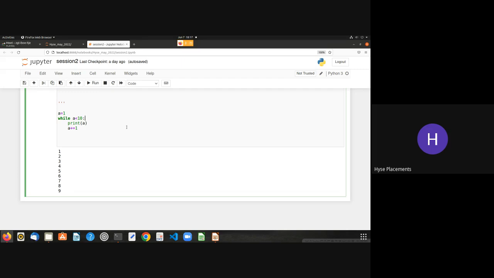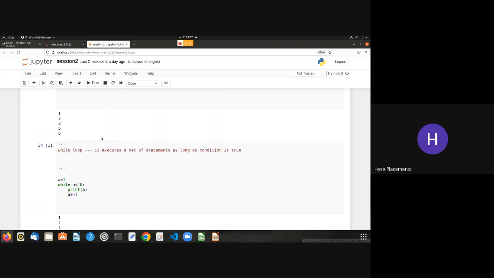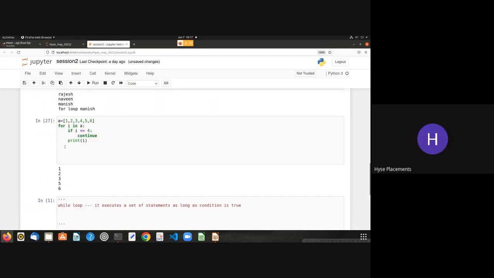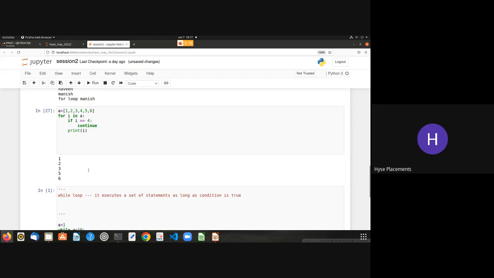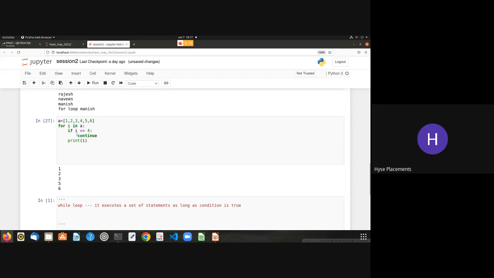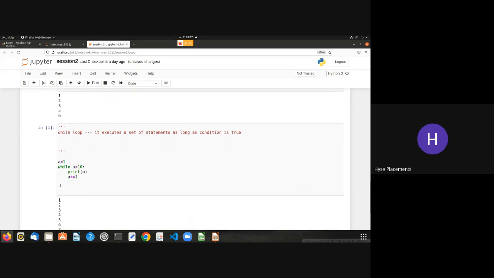That's not a problem. You can print out the even numbers. But a for loop doesn't have a particular condition. Until the condition is satisfied, we are giving the condition here, a less than 10. But here you don't have any condition. It takes the length of the sequence. A sequence might be a string, list, tuple, or dictionary, anything. According to the sequence, it ends the loop. But here, according to the condition, it ends the loop.